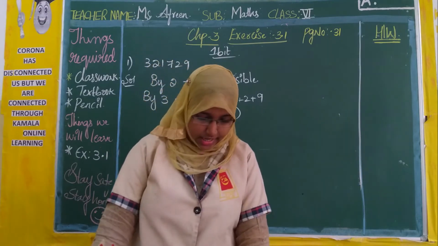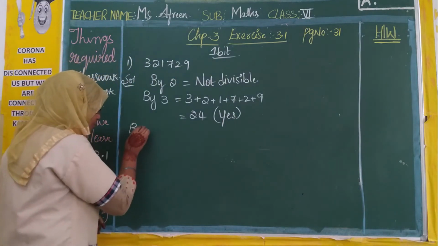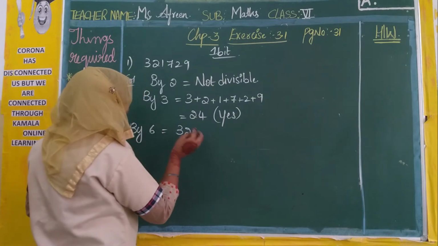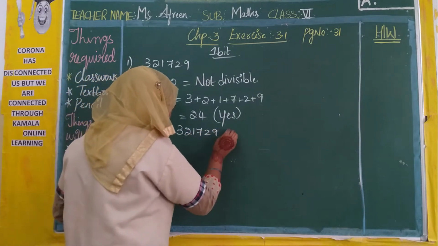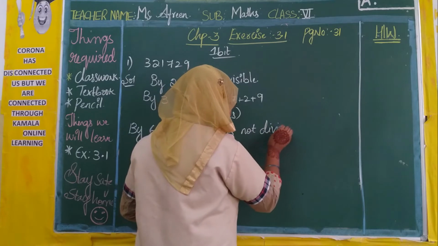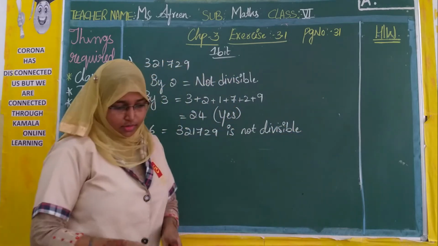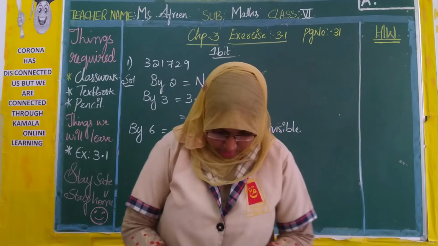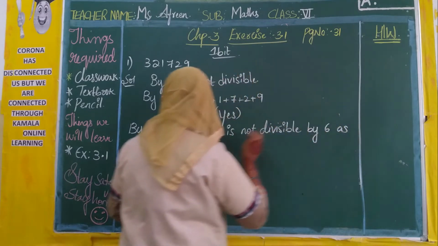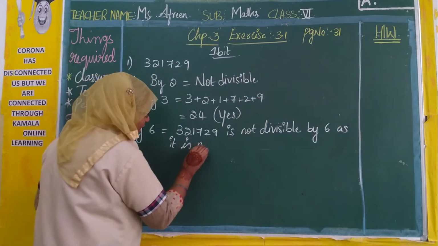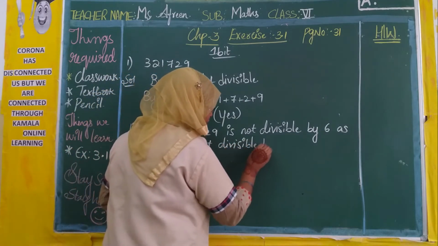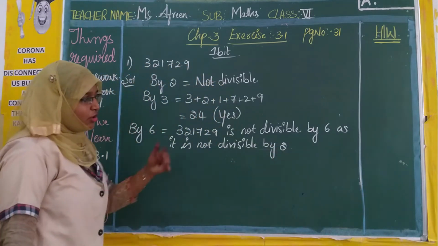So what will we write for 6? 3,21,729 is not divisible by 6 as it is not satisfying rule 2.